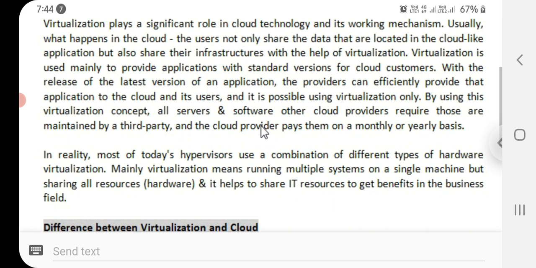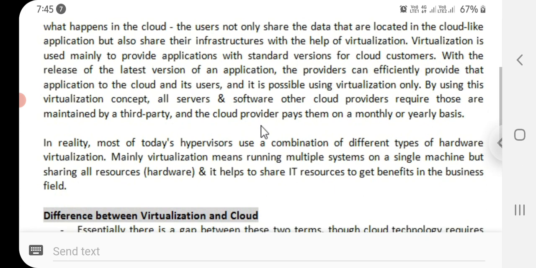By using this virtualization concept, all servers and software other cloud providers require are maintained by a third party, and the cloud provider pays them on a monthly or yearly basis. In reality, most of today's hypervisors use a combination of different types of hardware virtualization. Mainly, virtualization means running multiple systems on a single machine but sharing all resources, and it helps to share IT resources to get benefits in the business field.